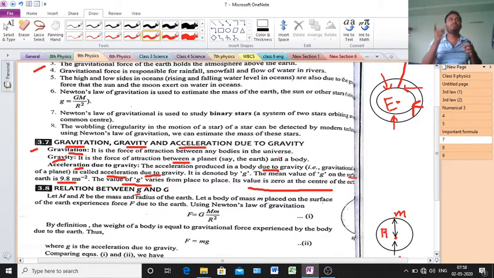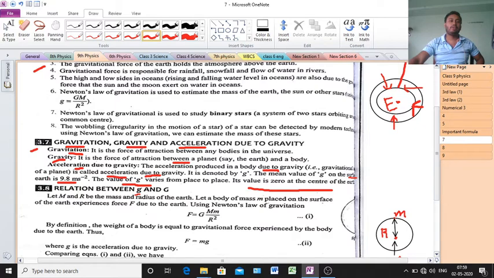Clear? Between two stars, let's say the sun is a star and another star is Proxima Centauri. The nearest star to us is the sun, and the second nearest star is Proxima Centauri. So the attractive force between Proxima Centauri and the sun is also in the category of gravitation. That happens due to gravitation. Clear?